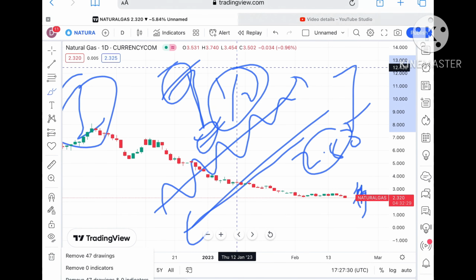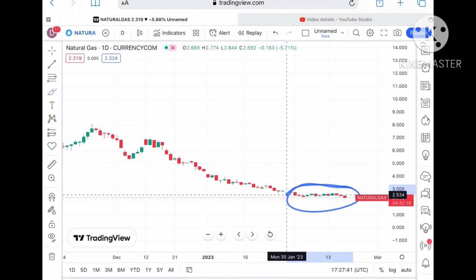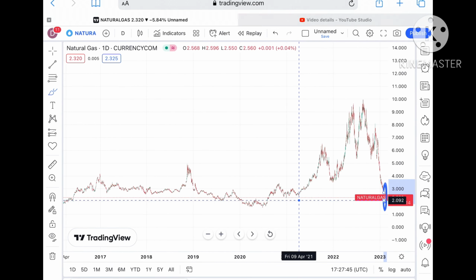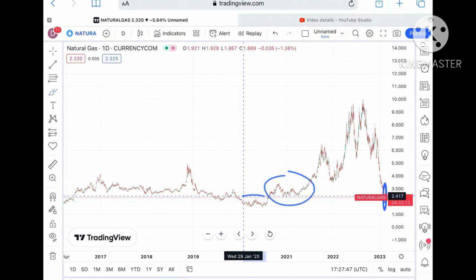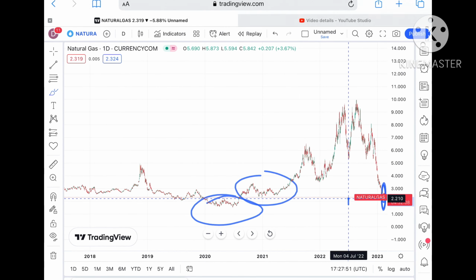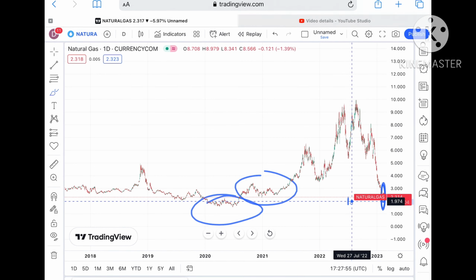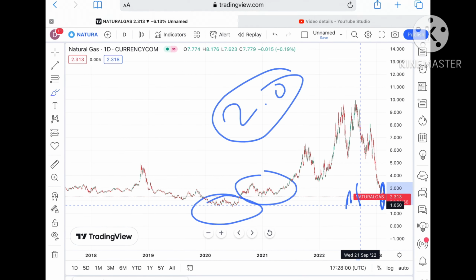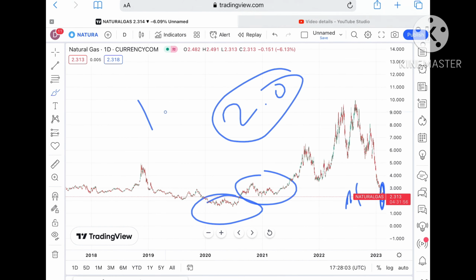Okay, now as you can see, the price of natural gas is moving in this particular zone. Okay, and now it has crossed this particular zone and is trading in this particular zone. So chances are high, if this level goes further down, then we can see it can touch a level of around $2.3 to a level of 2.1. And if that level goes further down, then it can touch a level of $2.0, and from there it can come down towards a level of $1.8.